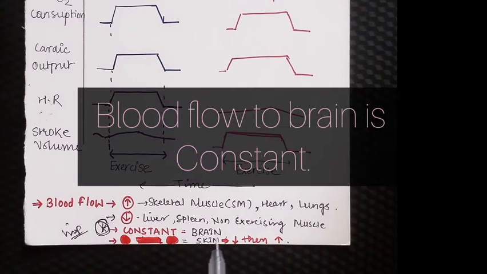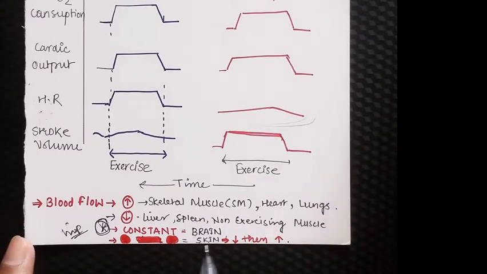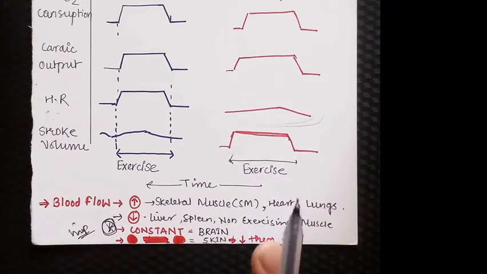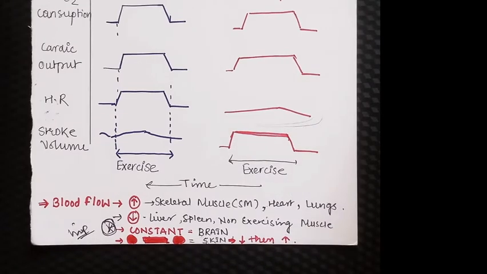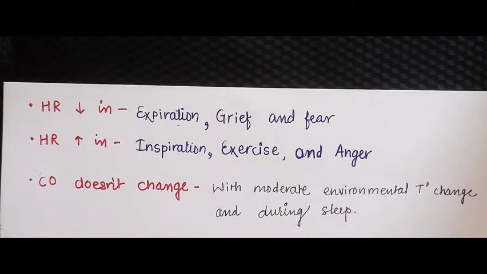The blood flow to the brain is always constant no matter what, and in the skin it will first decrease and then increase. The increased blood flow in the skin during the later stage of the exercise will help to cool down the body by perspiration. So let's discuss some more important facts.